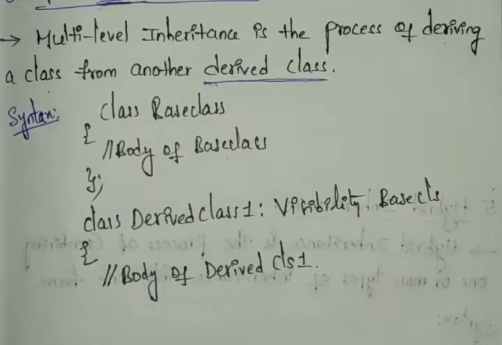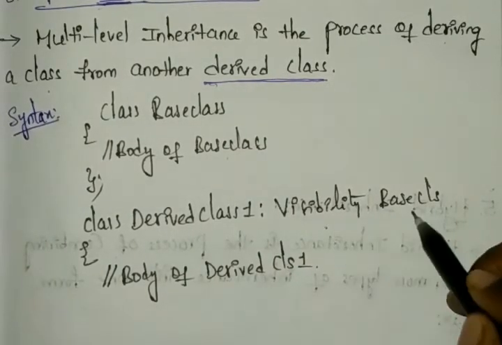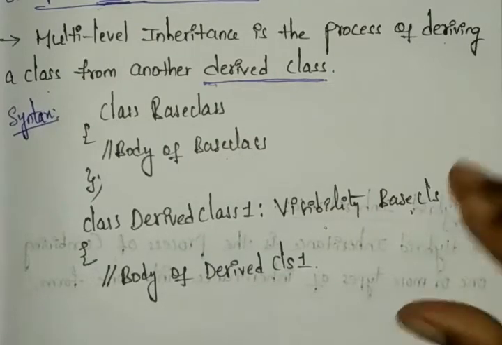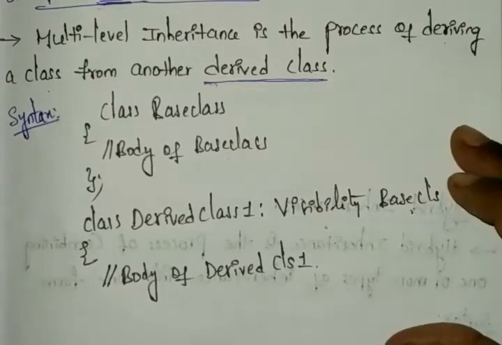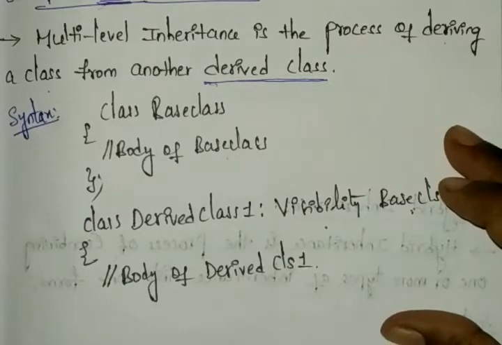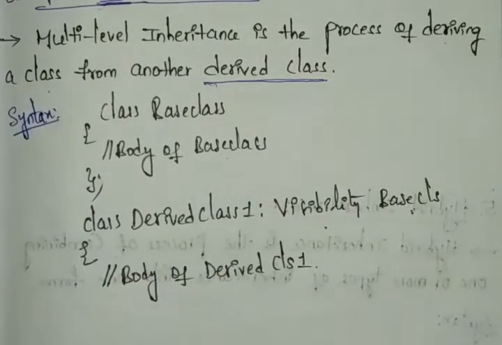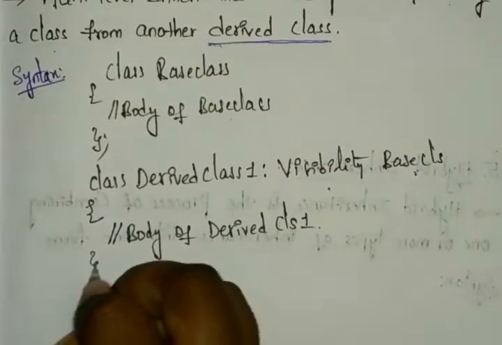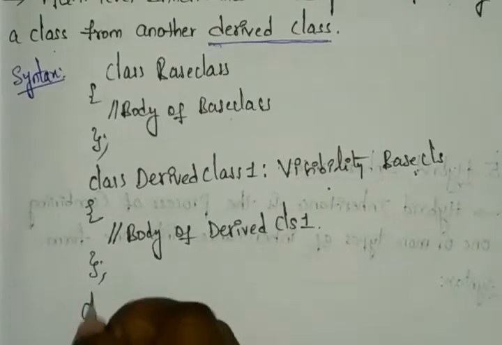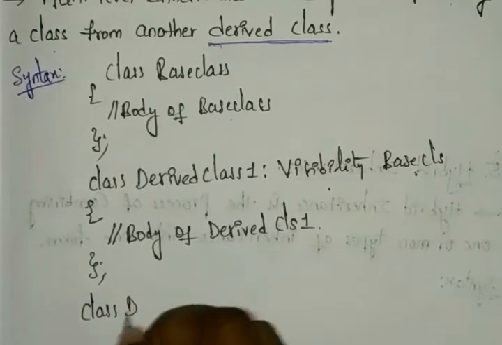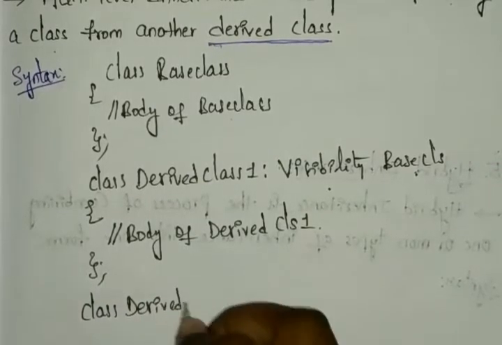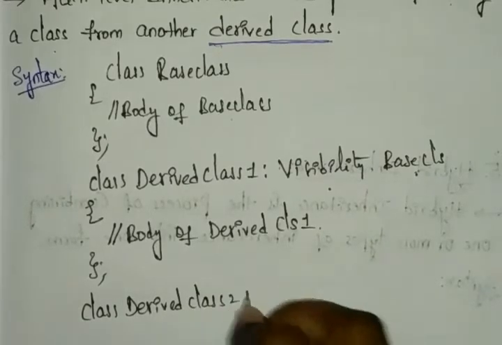So definitely you will get one doubt. Here we have the visibility for the base class, right? We have two derived classes. How can we perform those? From the base class or else the derived class, we can perform it from the derived class. Let's see how it will look. Close the class here and open a class again, the derived class 2.